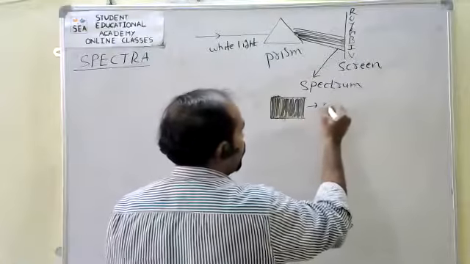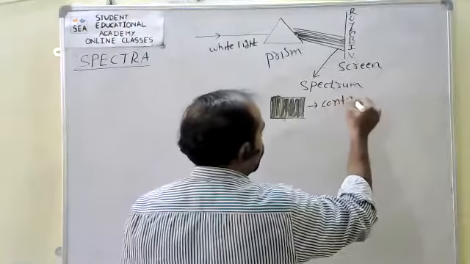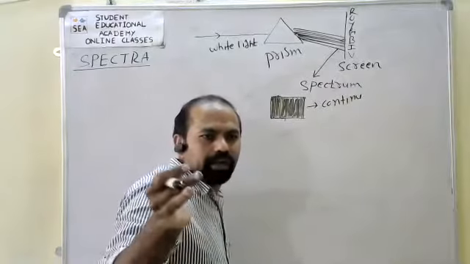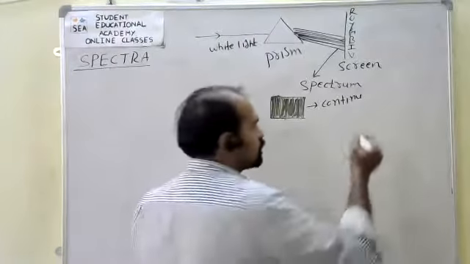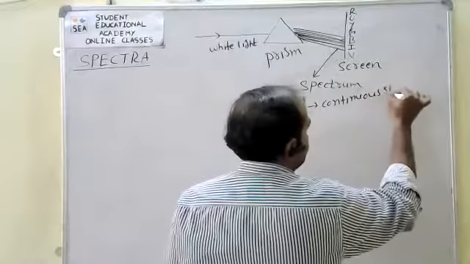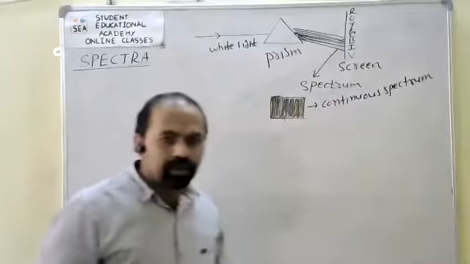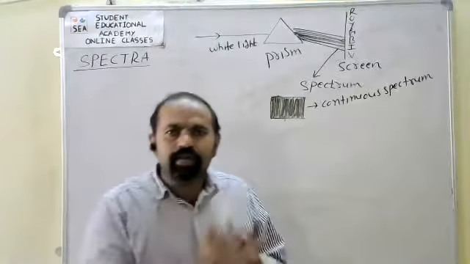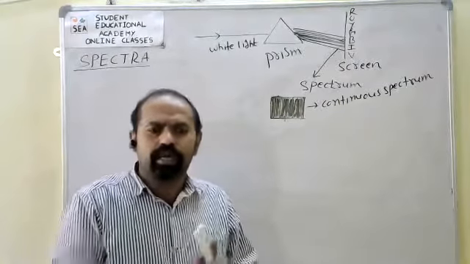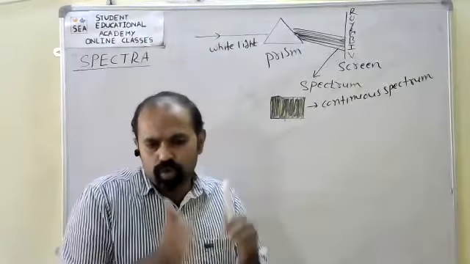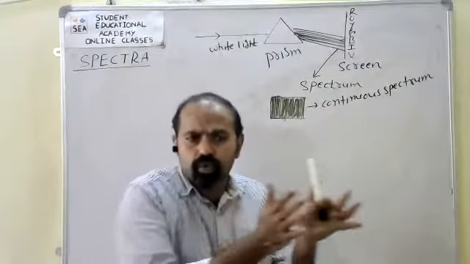So what we can say is continuous spectrum. Continuous spectrum means there is no gap between color to color; one color merges into another color.